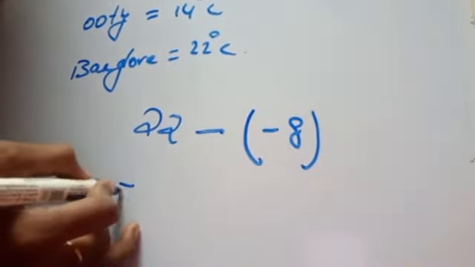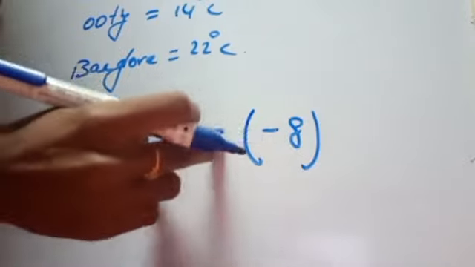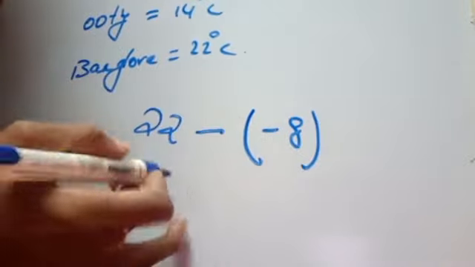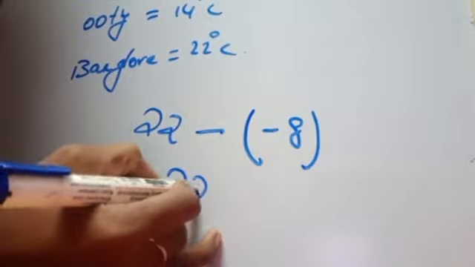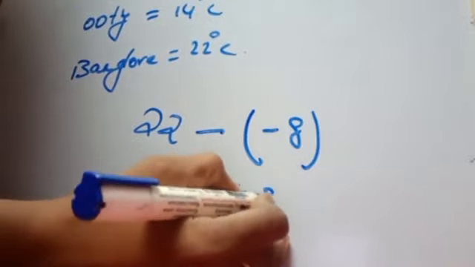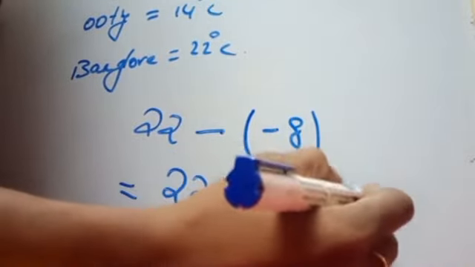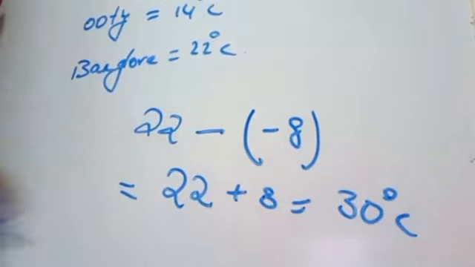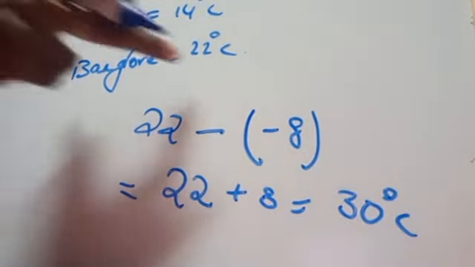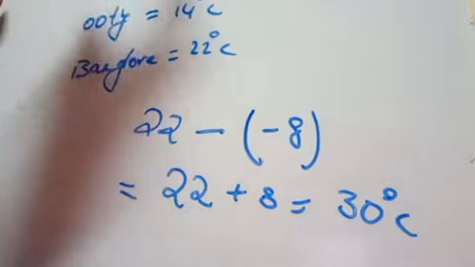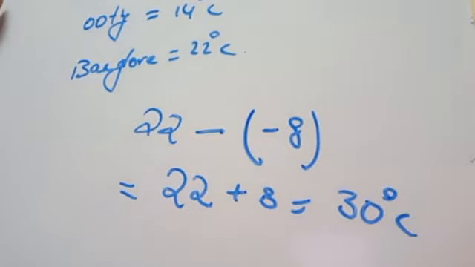Now with the properties, minus into minus is plus. So 22 plus 8, that is plus 30 degrees centigrade is the difference between the hottest place and the coldest place. So what is the answer? Plus 30 degrees centigrade.